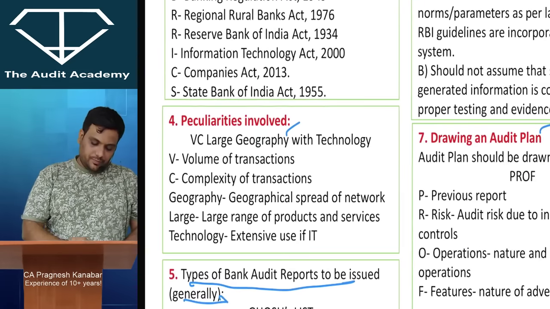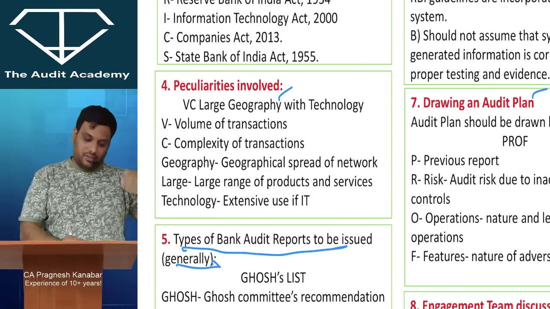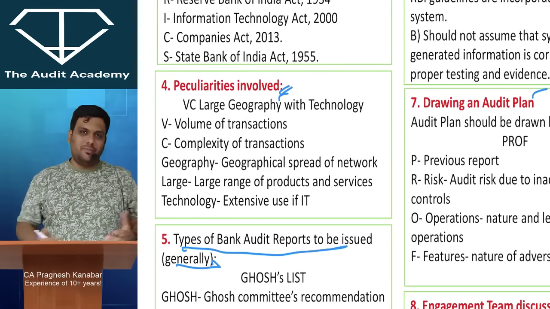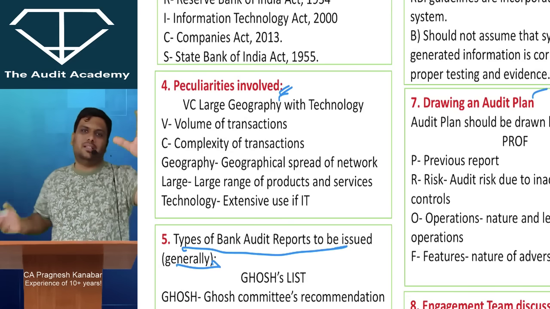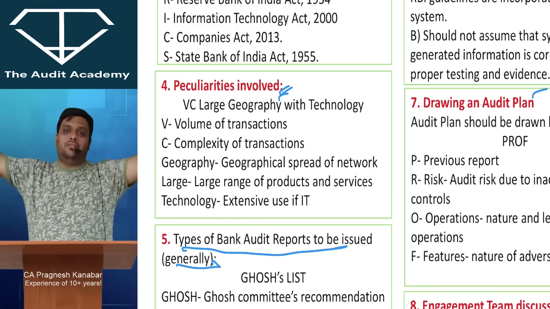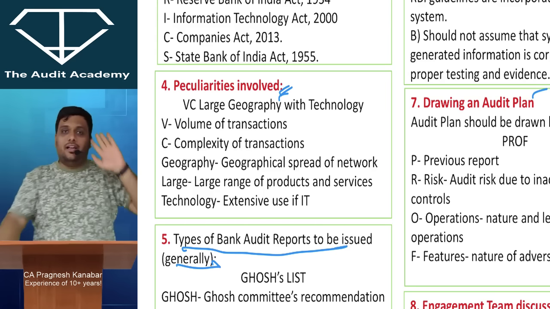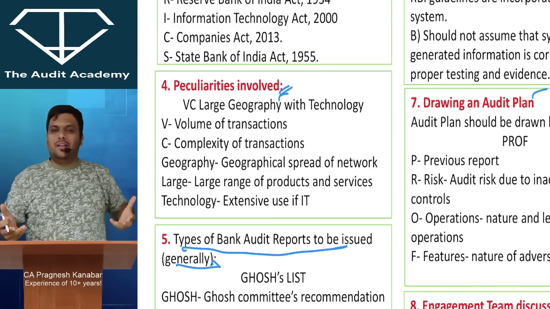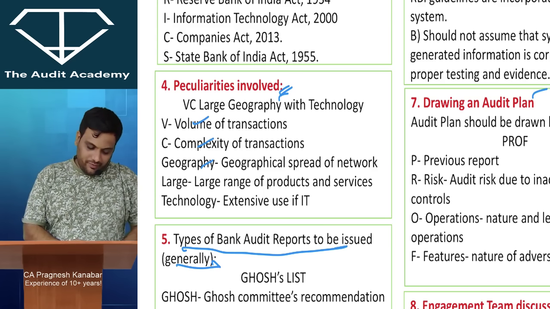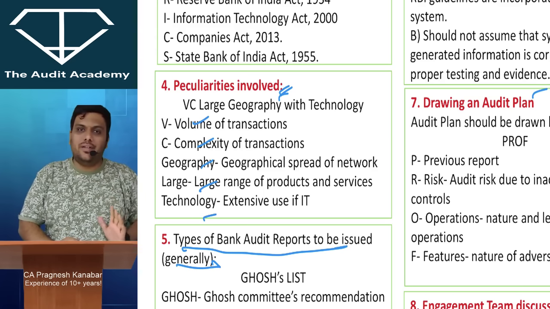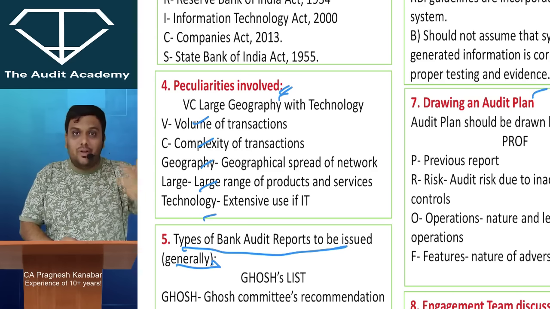Fourth point. Peculiarities, features involved in bank audit. I mean, what are the main features of a banking system? Volume is high, complexity is high, they are widespread geographically, technology is highly technical, regulated by RBI. Just talk normally about the banking system and you are done. So you have a clear code word and this is how you are going to answer. This is a revision lecture, that is why I'm going a little faster.